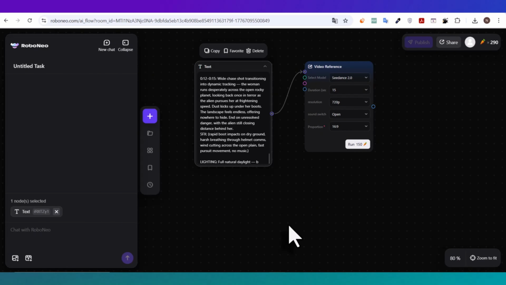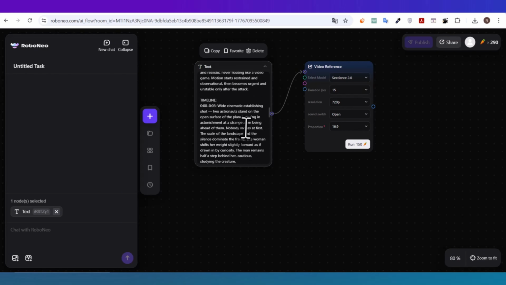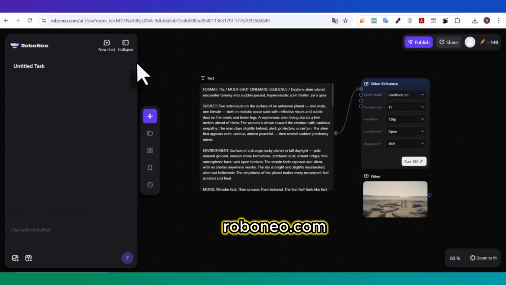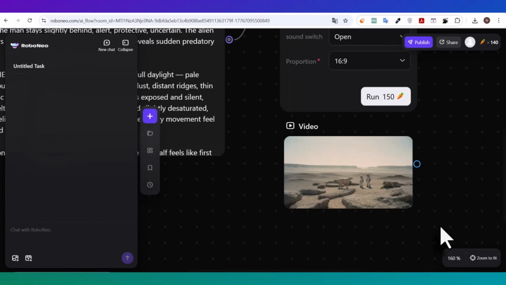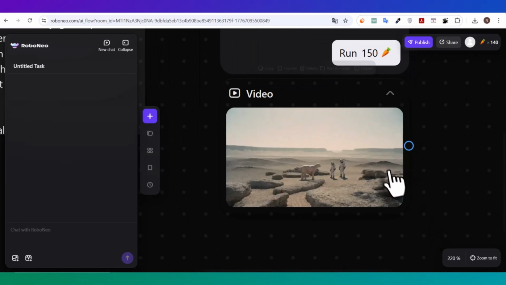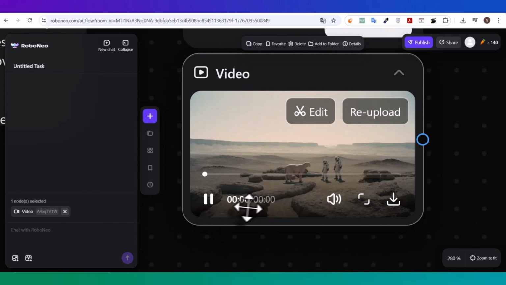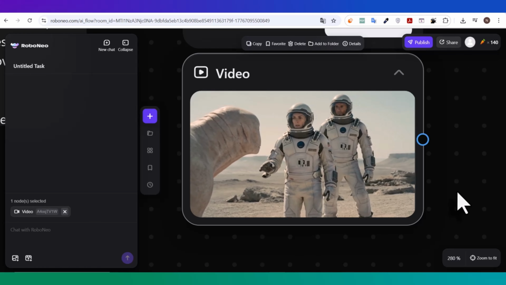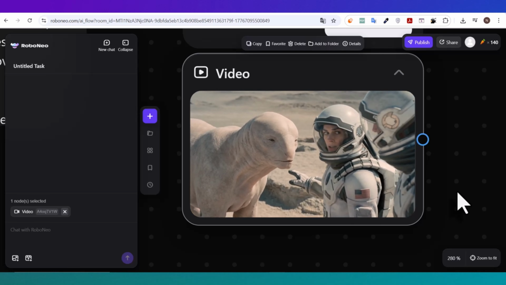Alright, now let's move to a free website you can use to generate Seedance 2.0 videos. The website is called roboneo.com. Once you're there, create a new project. Then add the video reference node. Inside that node, choose the Seedance 2.0 video model. Now take the prompt we just generated with ChatGPT, paste it right there, and run the generation. And just like that, your Seedance 2.0 video will start generating. A few moments later, you'll have the video in front of you, ready for the next step.